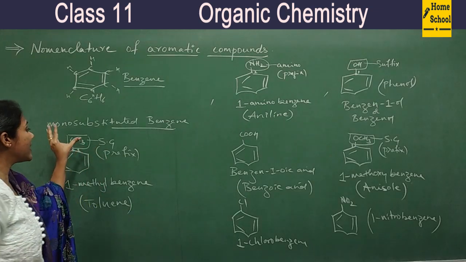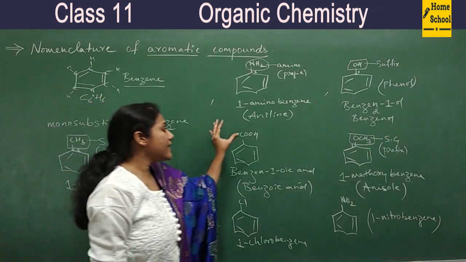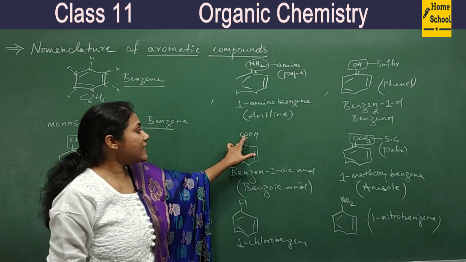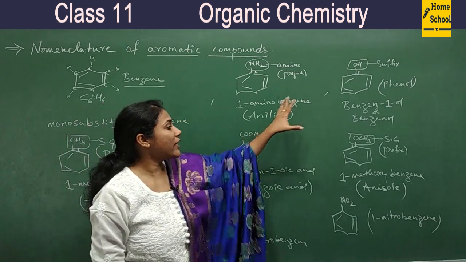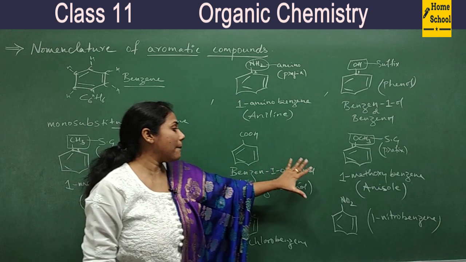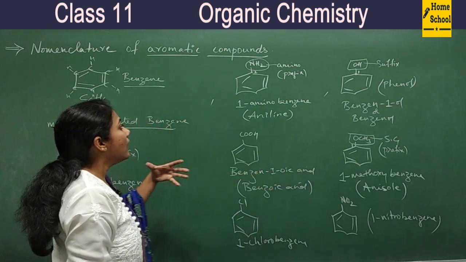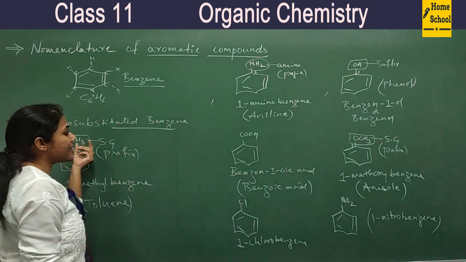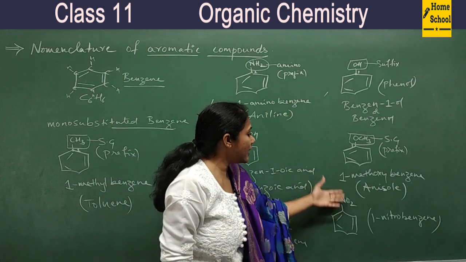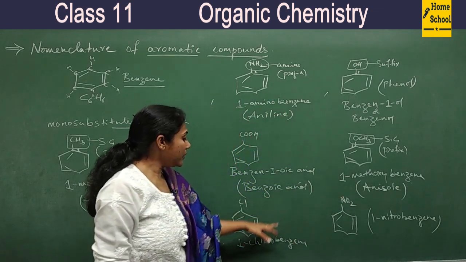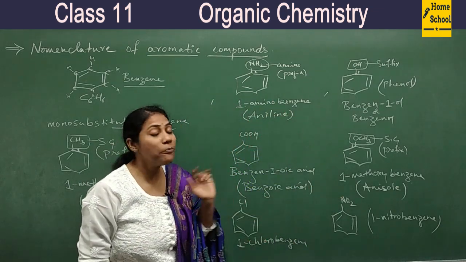If you have a single functional group like COOH or OH, their names will come as suffix. If it is a substituent group like CH3, OCH3, NO2, Cl, their names will come in the form of prefix.